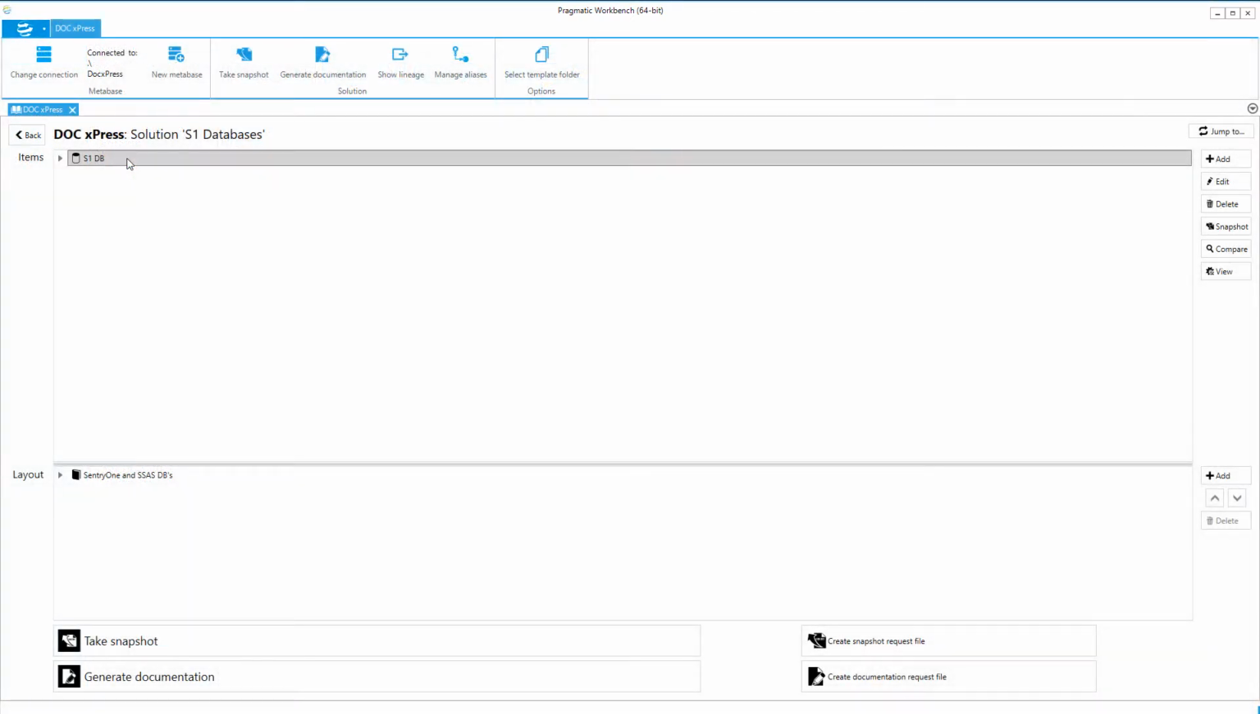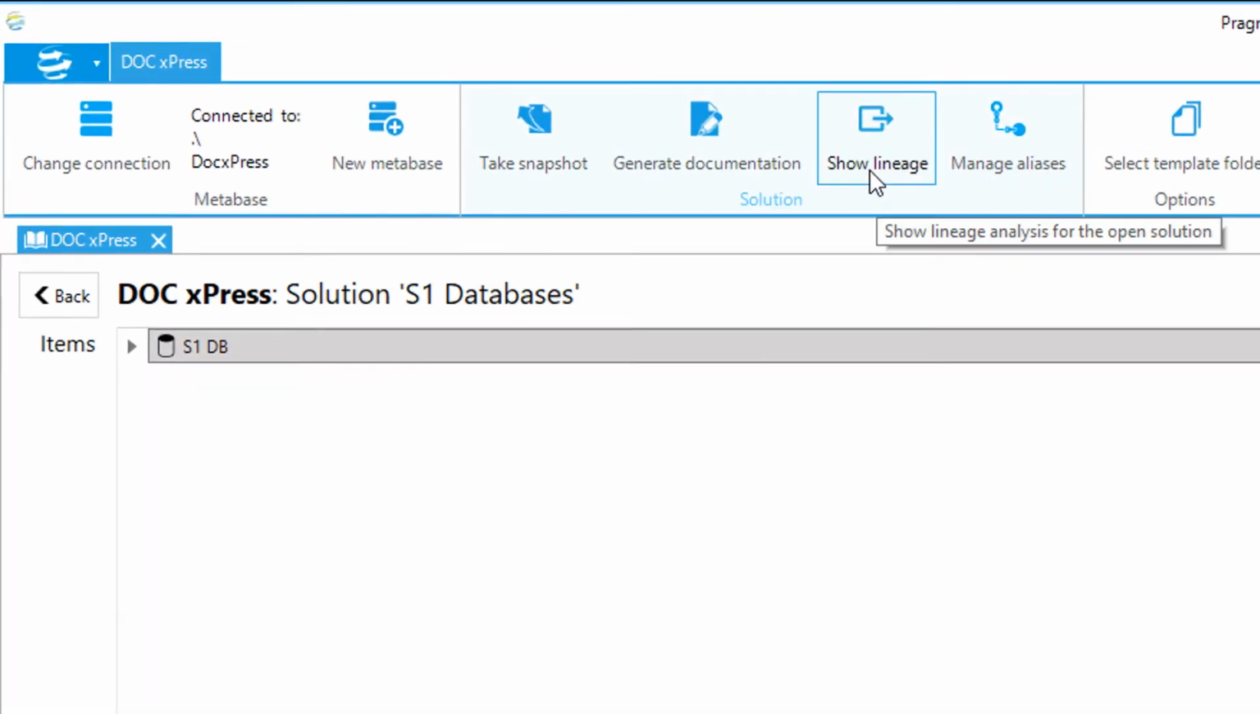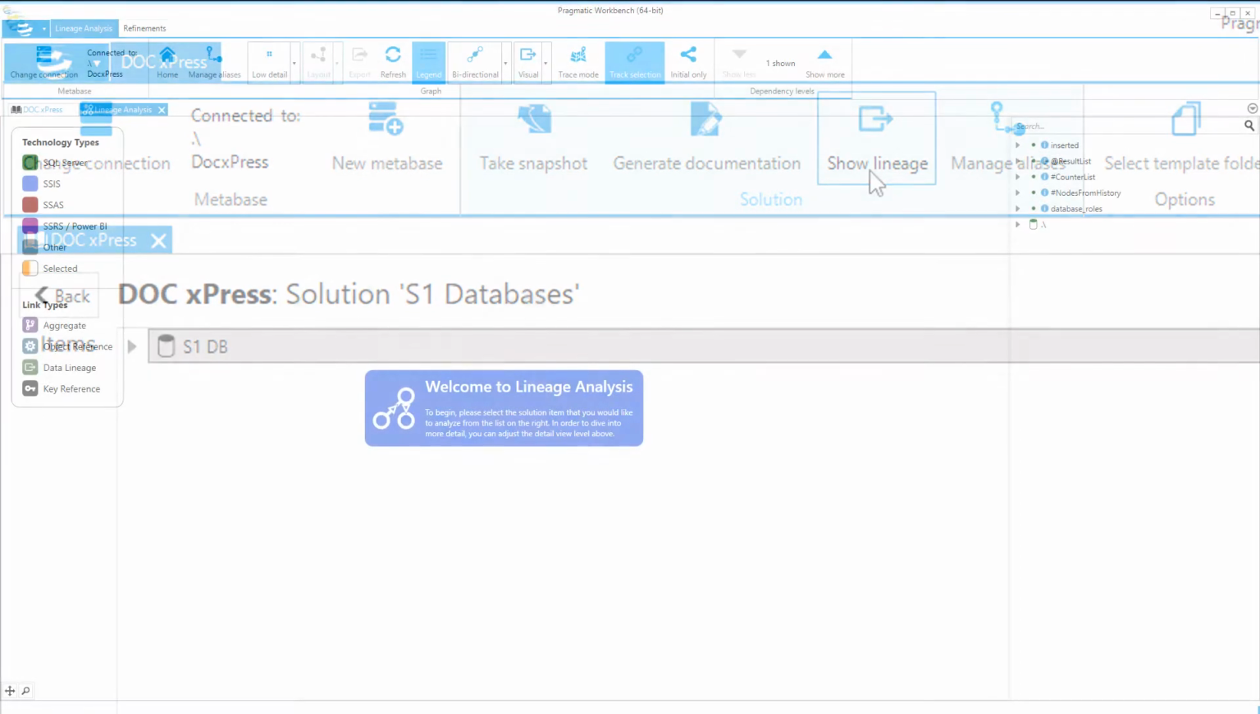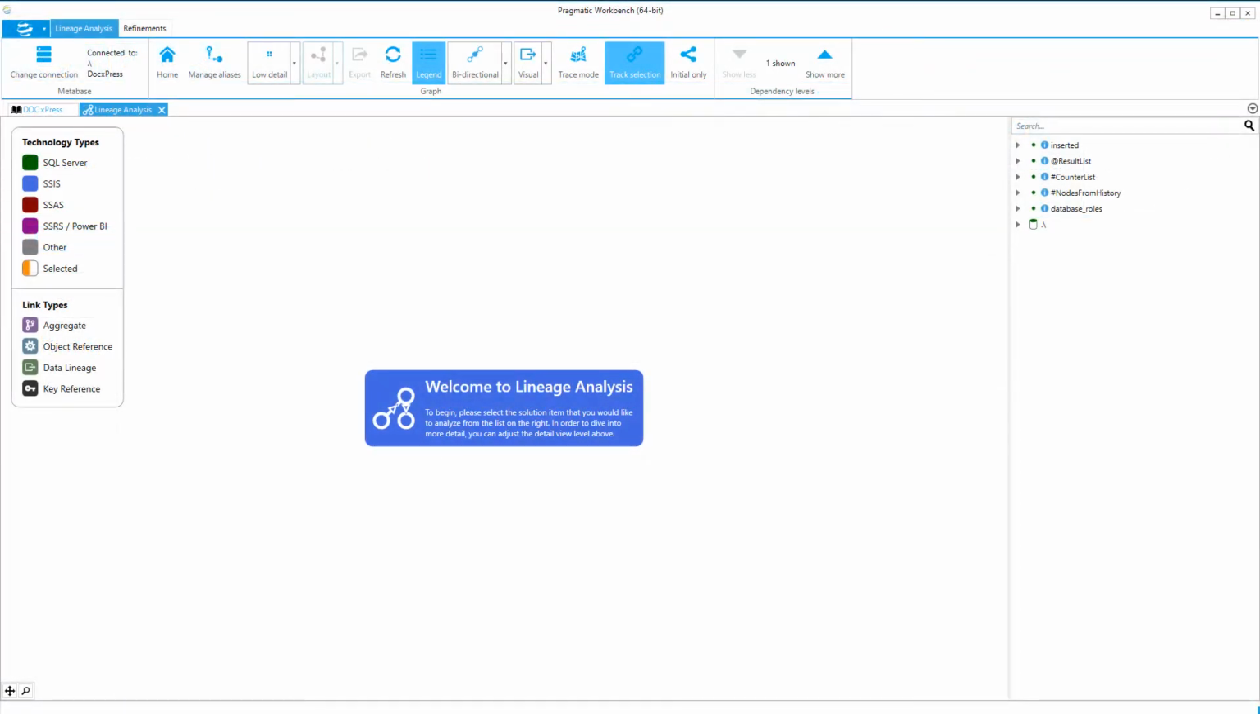You can also open up Lineage Analysis by clicking on the Show Lineage option in the ribbon after selecting the solution in the item list as shown here. You will then be brought to the Lineage Analysis welcome screen.